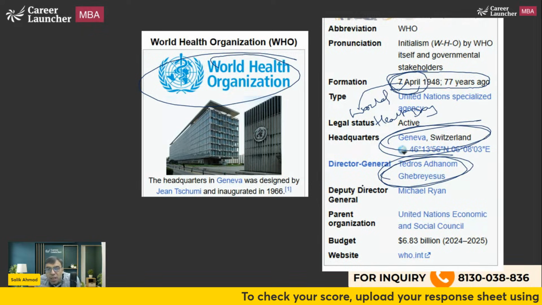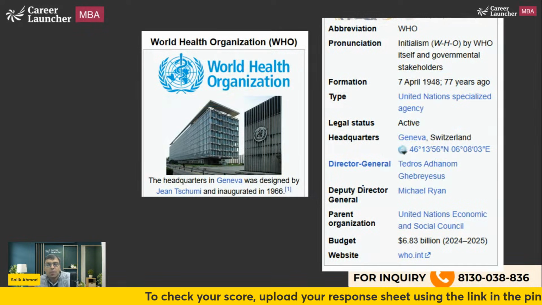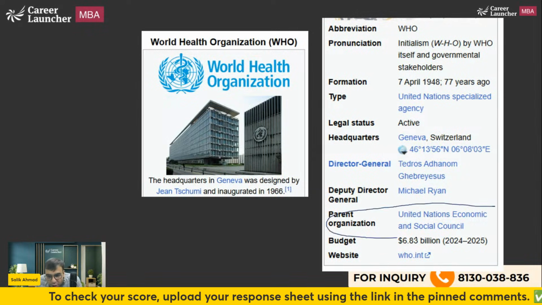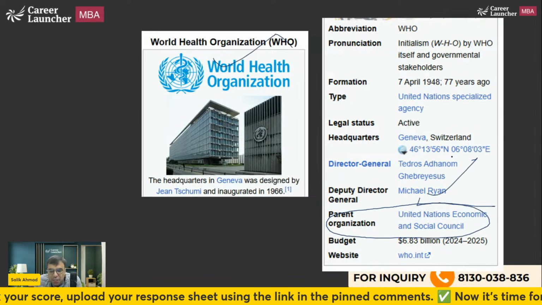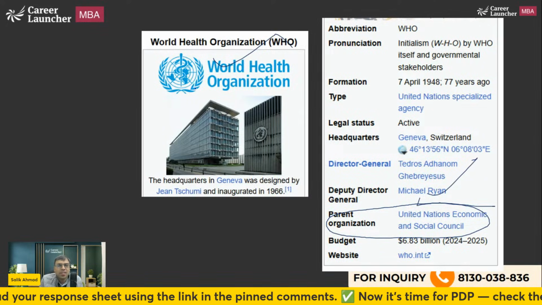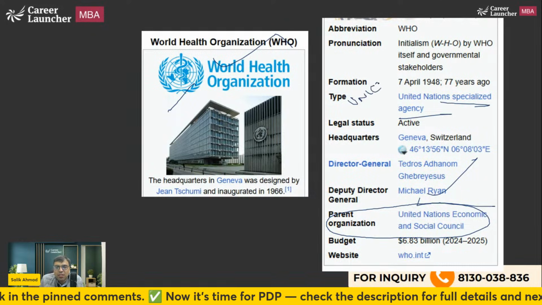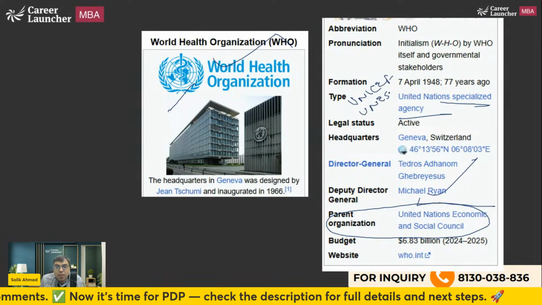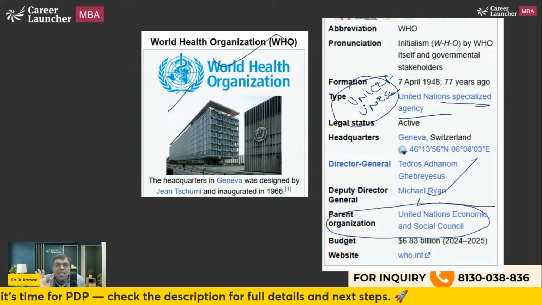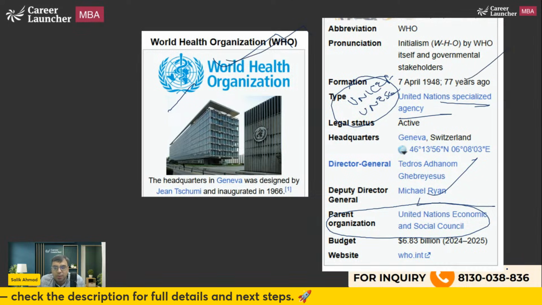In the beginning of the class, I told you that we have 6 principal organs. One of the organs is UN ECOSOC. WHO is under this principal organ, so WHO will be considered a specialized agency. UNESCO, UNICEF, all these are not principal organs of UN. These are specialized agencies of United Nations. That has to be very crystal clear.